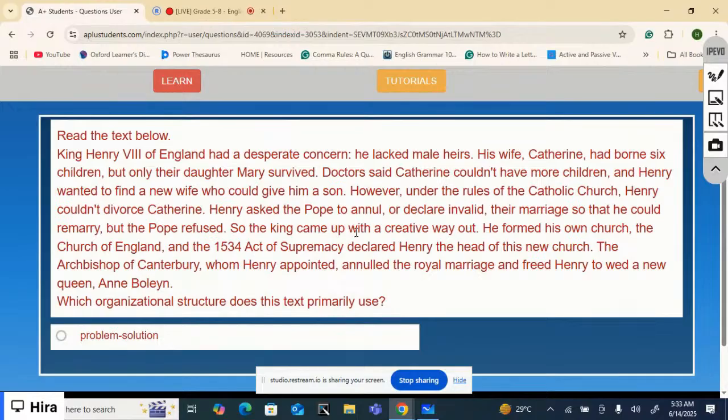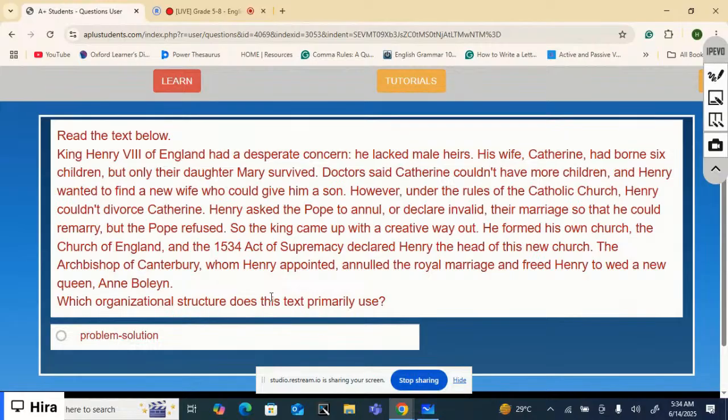So the king came up with a creative way out. He formed his own church, the Church of England, and the 1534 Act of Supremacy declared Henry the head of this new church. The Archbishop of Canterbury, whom Henry appointed, annulled the royal marriage and freed Henry to wed a new queen, Anne Boleyn. Now, which organizational structure does this text primarily use?